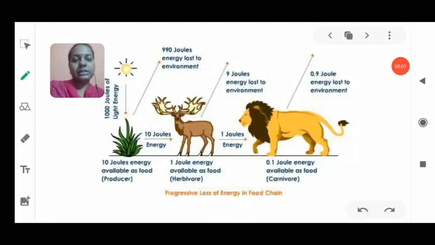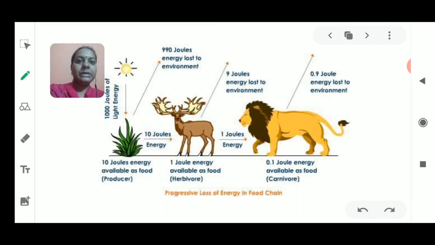Hello students, I am here with another video from the chapter Our Environment from class 10th NCERT book. Before starting today's video, I would like to tell you all what we have discussed till now in this chapter. We started with the question: what is environment?